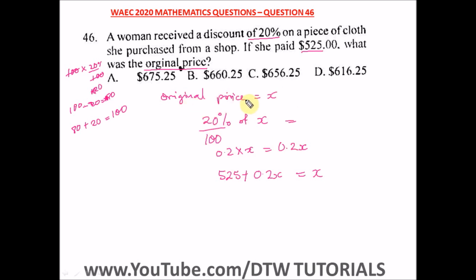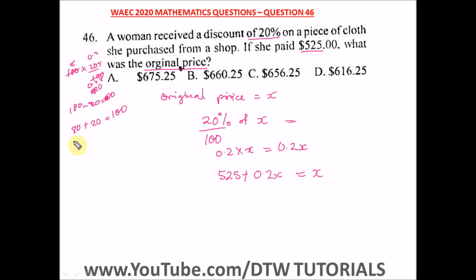So that's likened to what I did here. I said the original price is X, but in this example I gave you a value. Here, 20 over 100 is 0.2, so we are going to have 0.2X. And from the question, we're already given the amount she paid.